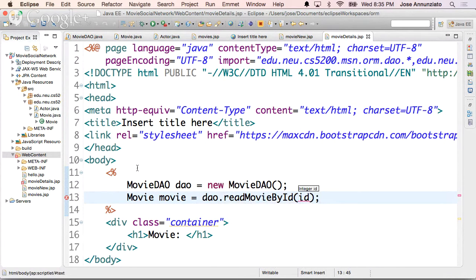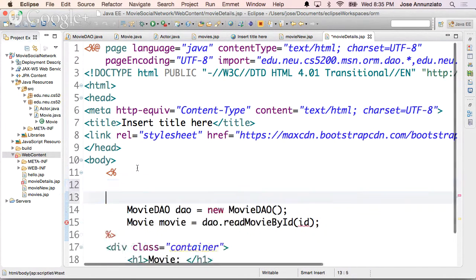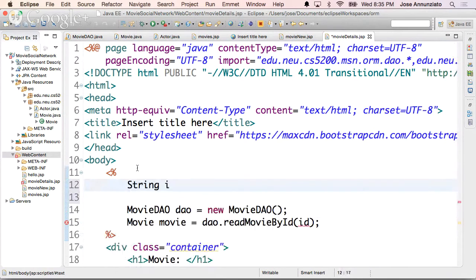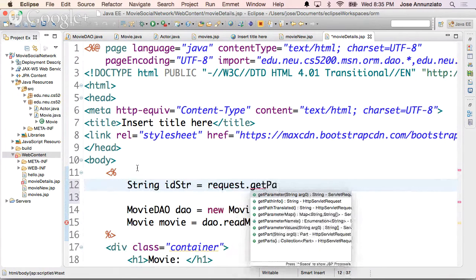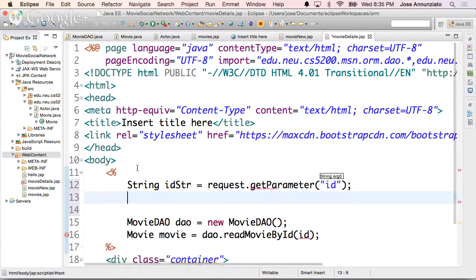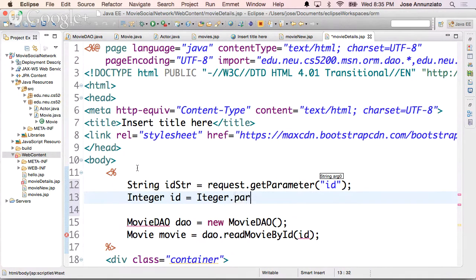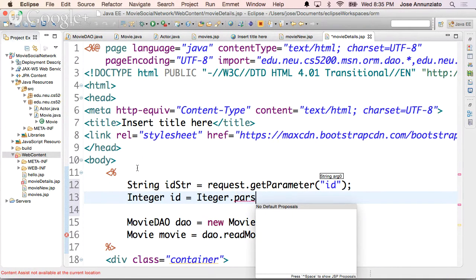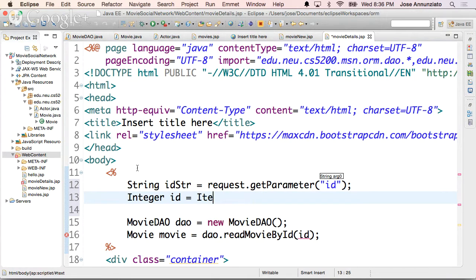It is being passed to us as a parameter. So let's get the ID. So let's say string ID as a string from the request parameter dot get parameter ID from the URL string, and we're going to parse it: integer ID, integer dot parse integer, ID string.